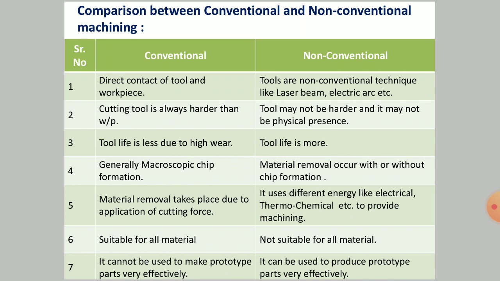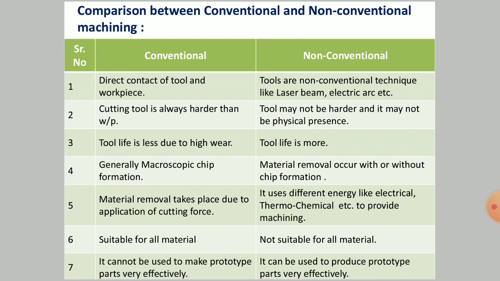This may reduce the tool life. The tool may get blunt, isn't it? Therefore, the point is absolutely right: the tool life is less due to higher wear. But in non-conventional machining processes, tool life is comparatively more as compared with conventional machining processes.